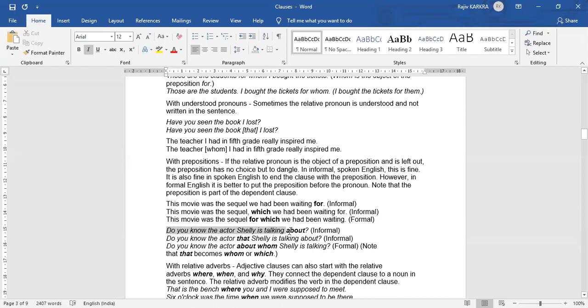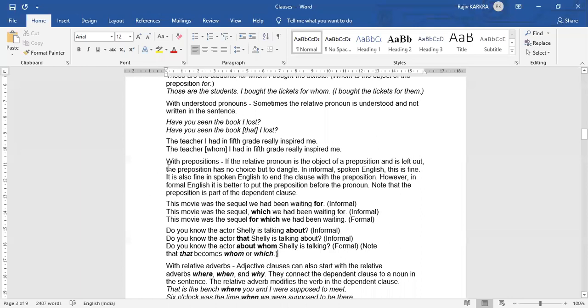Do you know the actor Shelley is talking about? So, informal. Do you know the actor that Shelley is talking about? Again informal. Do you know the actor about whom Shelley is talking? Formal. Now that becomes whom or which, right? So these are with prepositions.